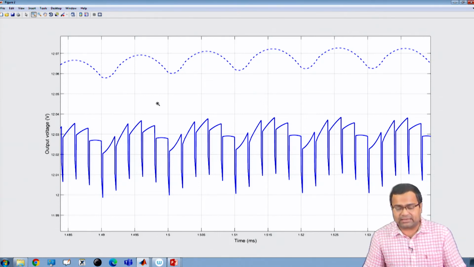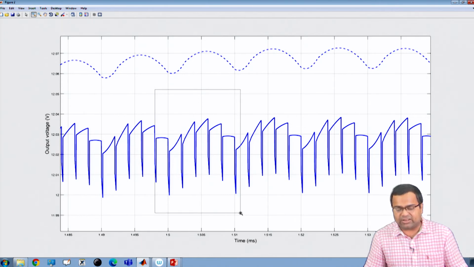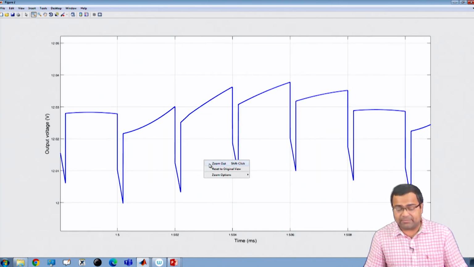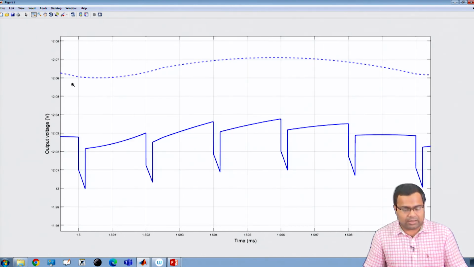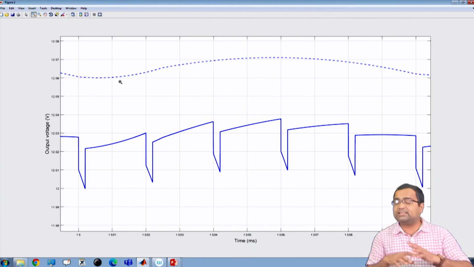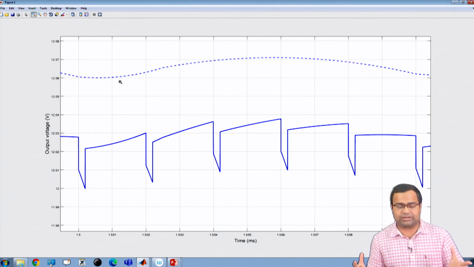So, that is why you can see there are 5 cycles within one cycle of the IBC. If you see, this is one cycle of the IBC, from 1.5 to 1.51, one complete IBC switching cycle. In this cycle, when we are considering simply a constant power load, these discontinuous ripples are not appearing, because its output current is not discontinuous.